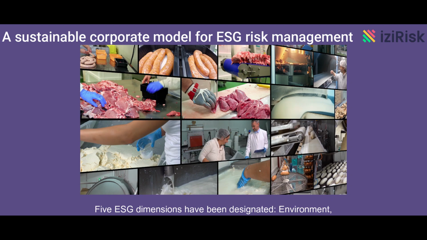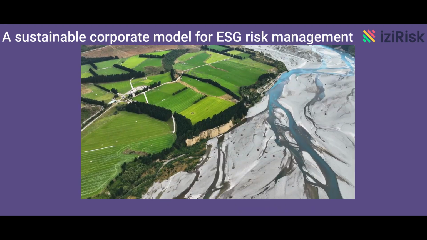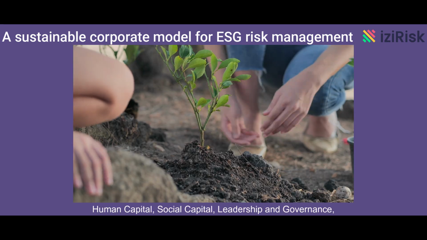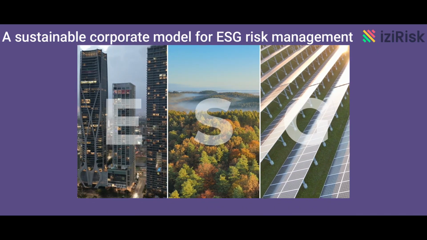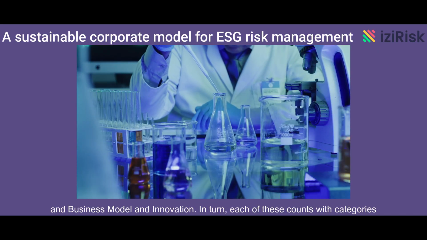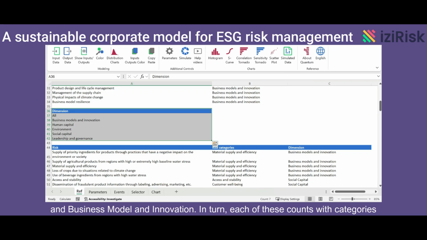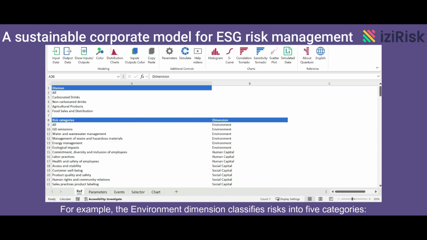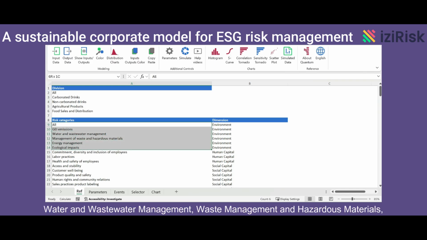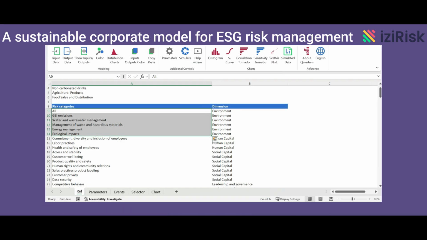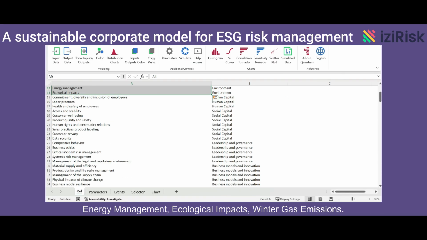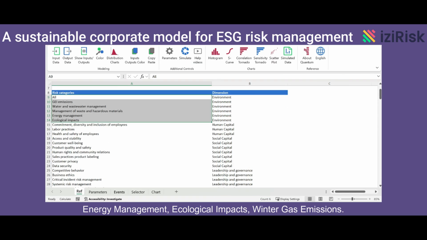5 ESG dimensions have been designated: environment, human capital, social capital, leadership and governance, and business model and innovation. In turn, each of these has categories to classify events. For example, the environment dimension classifies risks into 5 categories: water and wastewater management, waste management and hazardous materials, energy management, ecological impacts, and greenhouse gas emissions.